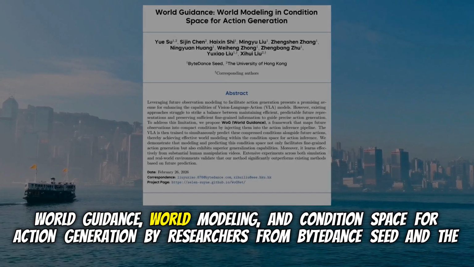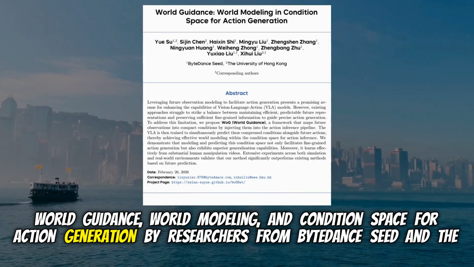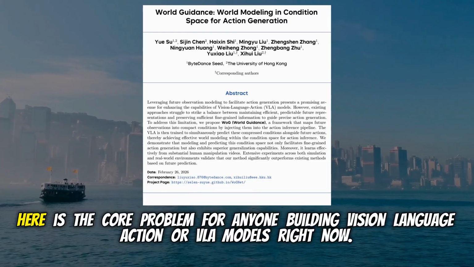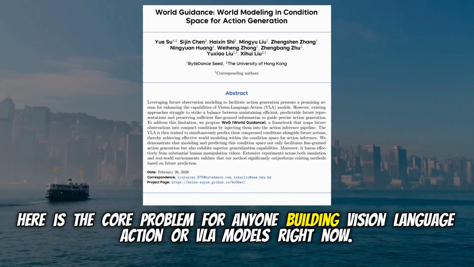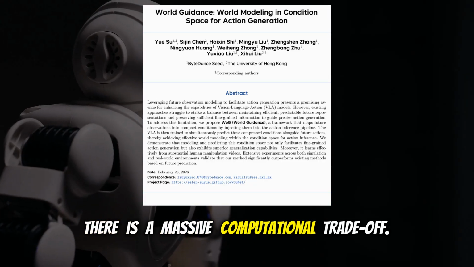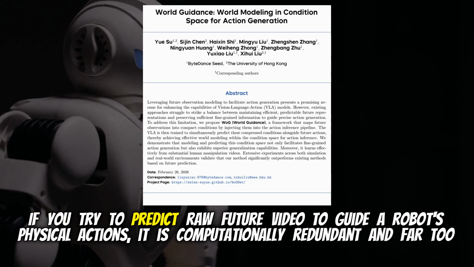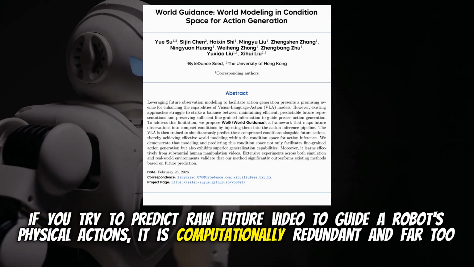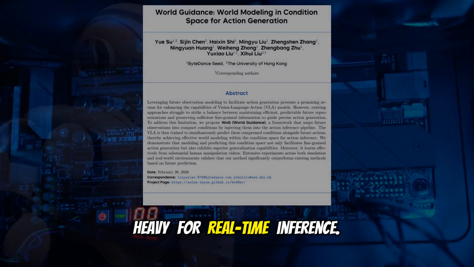World Guidance, World Modeling and Condition Space for Action Generation, by researchers from ByteDance Seed and the University of Hong Kong. Here's the core problem for anyone building vision language action, or VLA, models right now. There is a massive computational trade-off. If you try to predict raw future video to guide a robot's physical actions, it is computationally redundant and far too heavy for real-time inference.